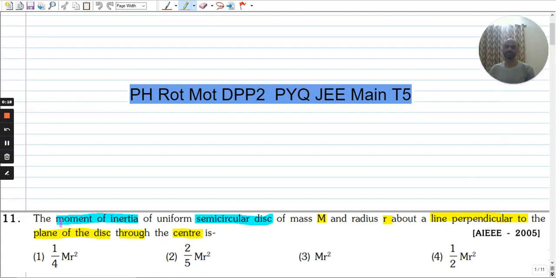So this is the first question. The moment of inertia of a uniform semicircular disk of mass m and radius r about a line perpendicular to the plane of the disk through the center is. Four options are given. You can pause the video and attempt this question.